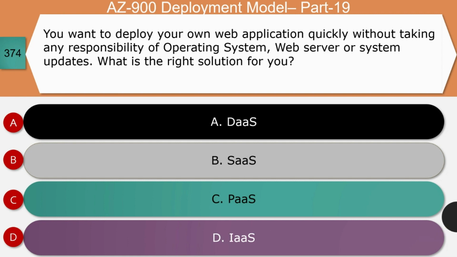Next question: you want to deploy your own web application quickly without taking any responsibility of operating system, web server, or system updates. What is the right solution for you? Is it data as a service, or software as a service, or platform as a service, or infrastructure as a service? The right answer for the question is C, that is platform as a service.